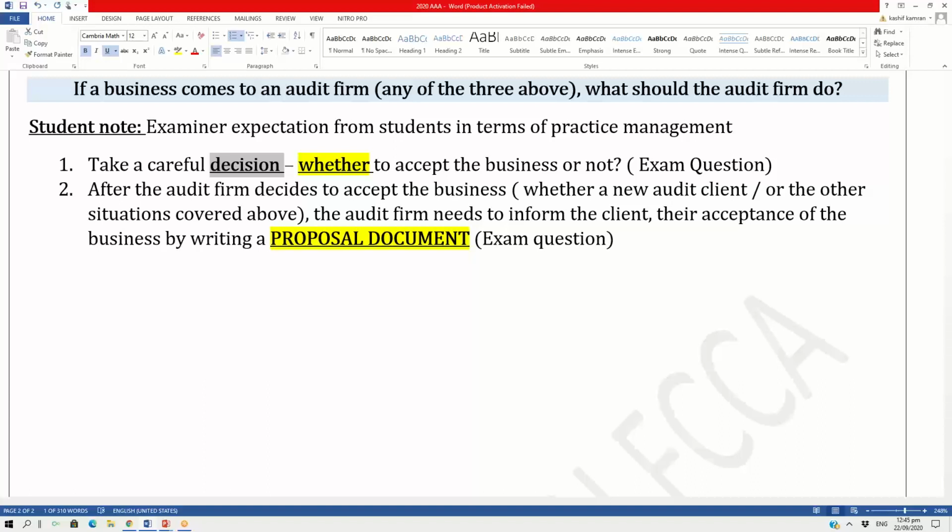Same happens with the audit firm. The audit firm is giving a proposal to the client that I am willing to offer you the service, but this is my proposal. If you agree to my proposal, I am there to serve you.